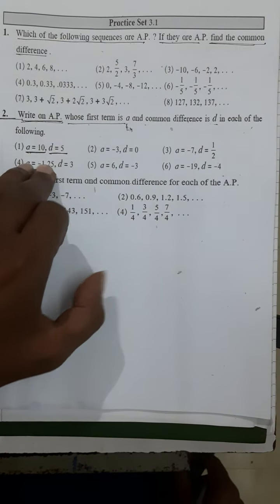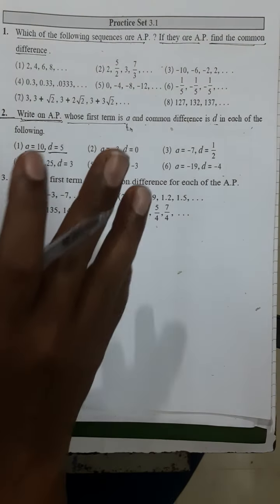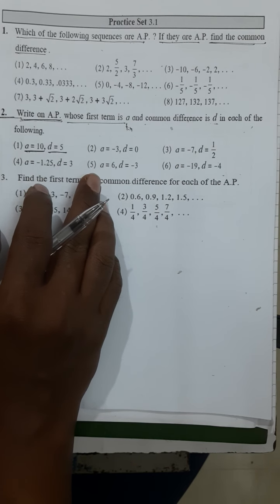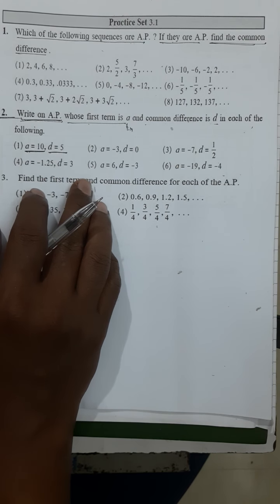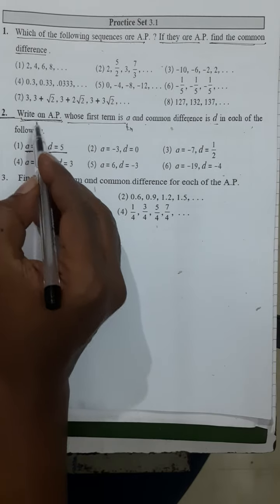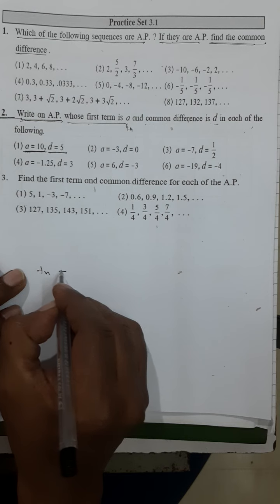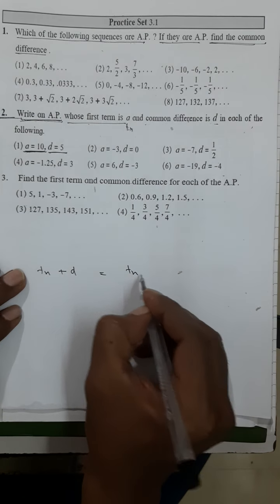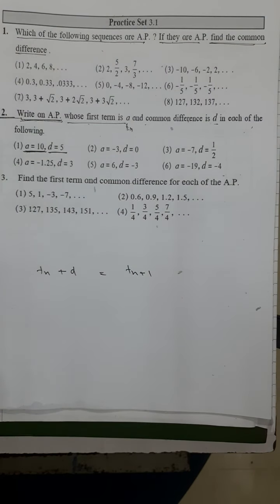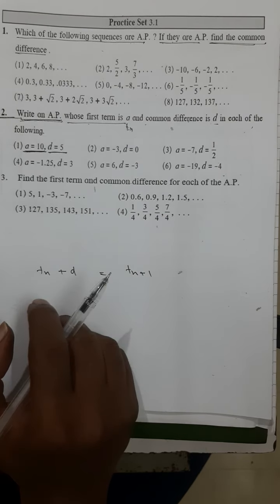And when you go to the second one, where they are giving you A and the common difference, you have to write the arithmetic progression. So you just have to get the first term. A means T1 is given. T1 plus D will give you T2. T2 plus D will give you T3. Any term plus D will give you the next term. We can say that Tn plus D will be Tn plus 1. I hope you understand this.